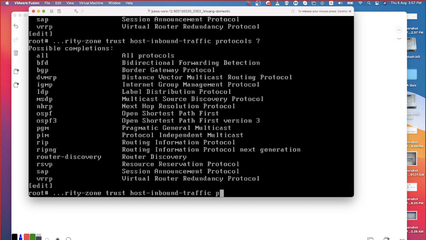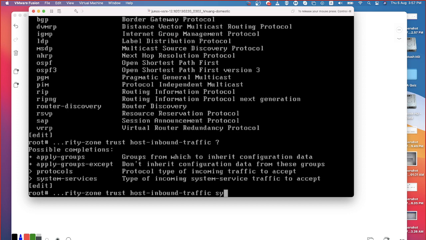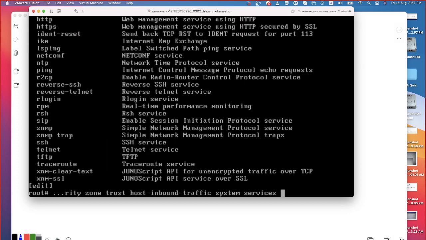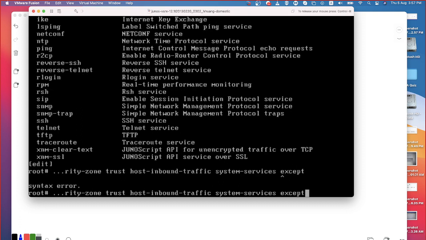Now when I have this keyword like system-services, I'm also giving a command called except. Of course, in a newer version you will get it. The one what you have, the 20.4, you will be able to see those things. There is a keyword called except. I can say except IKE or except ping. What do you mean by that? Excluding that, the rest of them are going to be allowed. When I say all, all of them will be allowed, but except means except that, the rest of them are allowed. It is equivalent to exclude. Okay? Don't forget it.